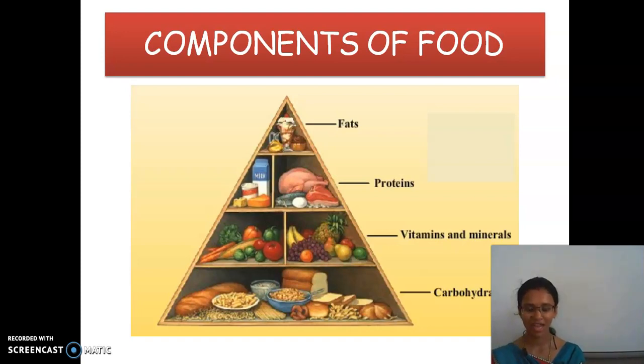So what we have seen: the introduction, the sources of food, the importance of food, and the components of food. Clear? And what is the main thing we have seen here? That is digestion, the breakdown of complex food substances into smaller ones. The remaining thing we will continue in the next class.